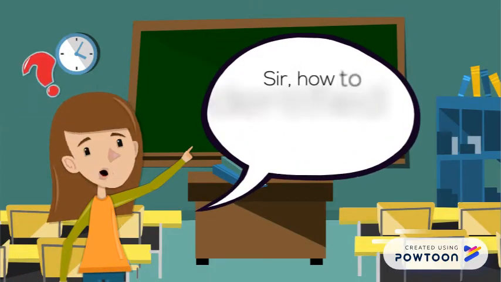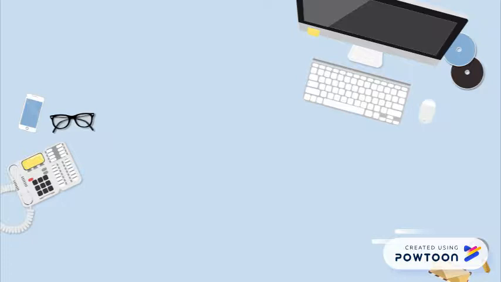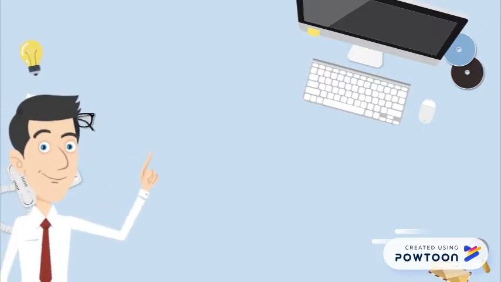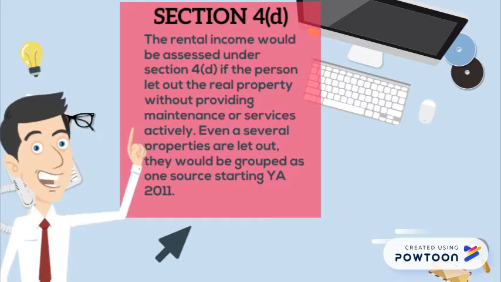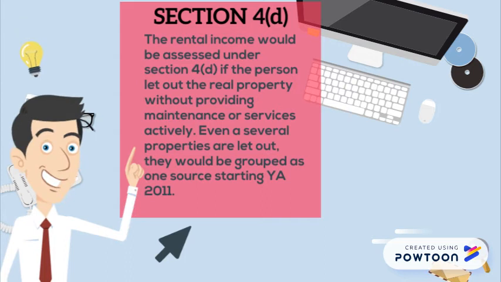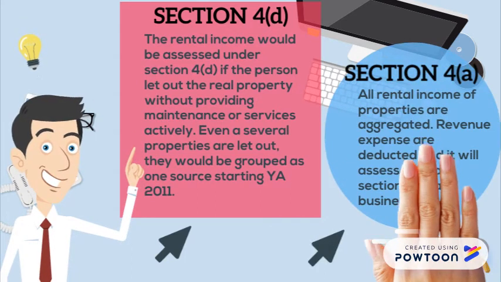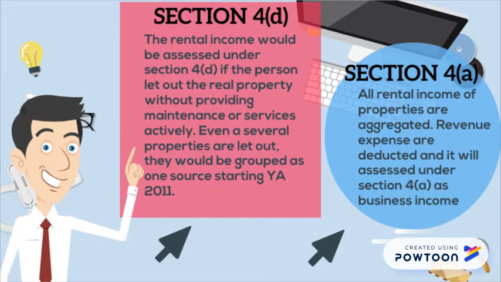Sir, how to identify the rental income source? Under Section 4D, if the person lets out the property without actively providing maintenance or services, even if several properties are let out, they will be grouped as one source starting from year 2011. Under Section 4A, all rental income of the properties is aggregated, revenue expenses are deducted, and it will be assessed under Section 4A as business income.